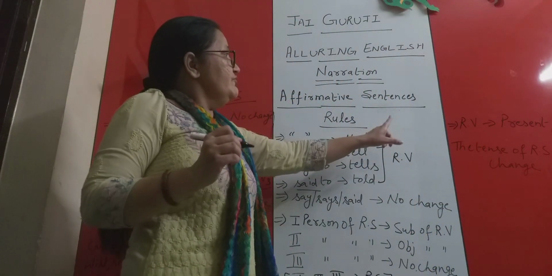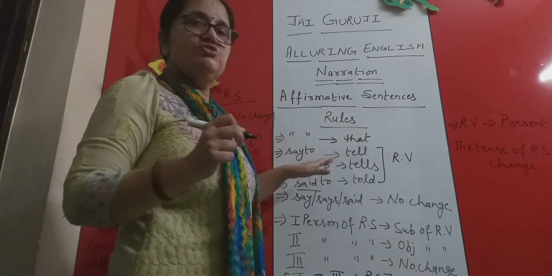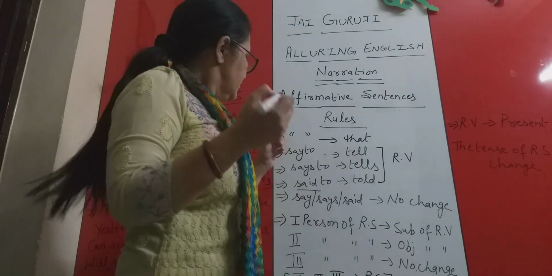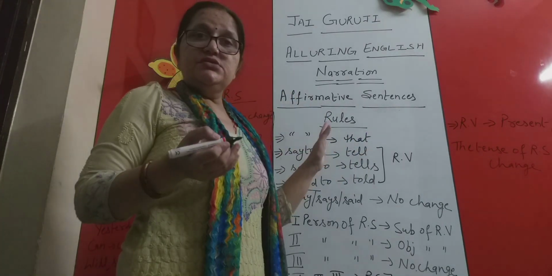And the reporting verb, how will it be in present or future? When it is say to or says to or will say or would say, like that only. So in that case, no further changes are required.